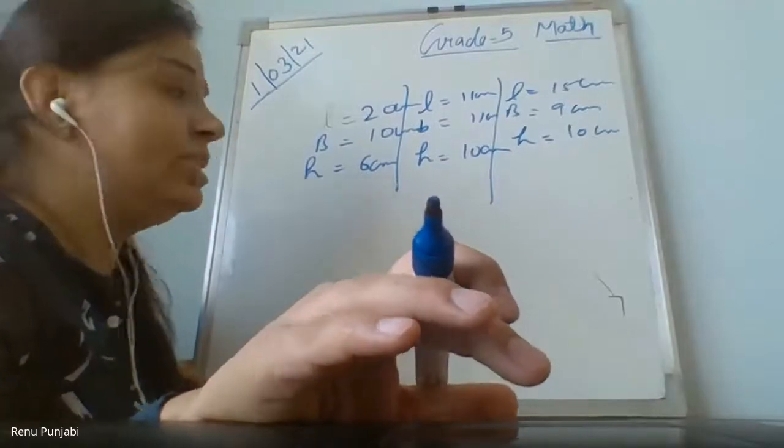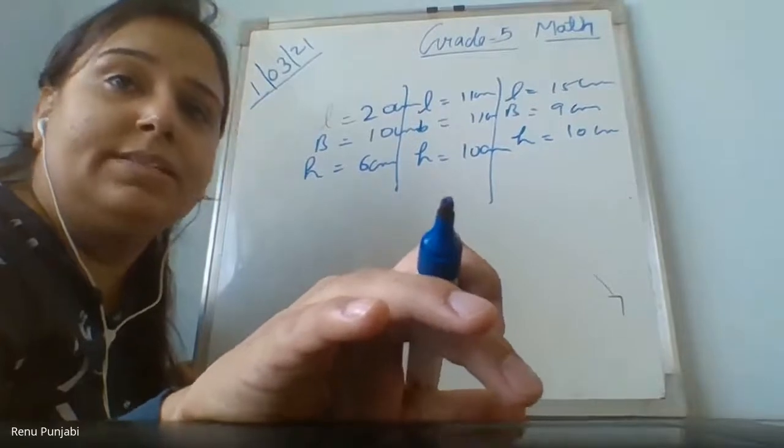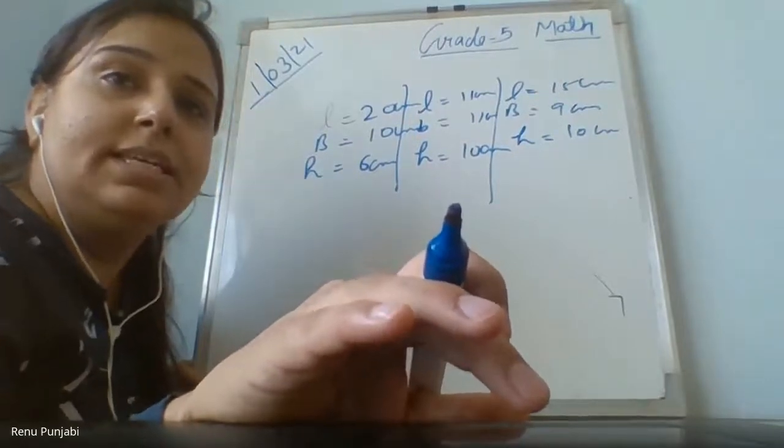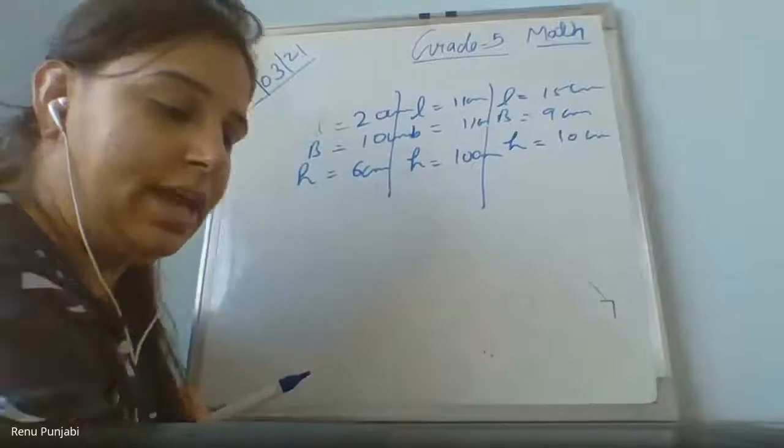Arush, why are you not writing, beta? Arush is not writing. Vivan is not writing. My dear children, this you have to write or you have to check it. Ma'am, I was checking in my textbook. Yes, answer.